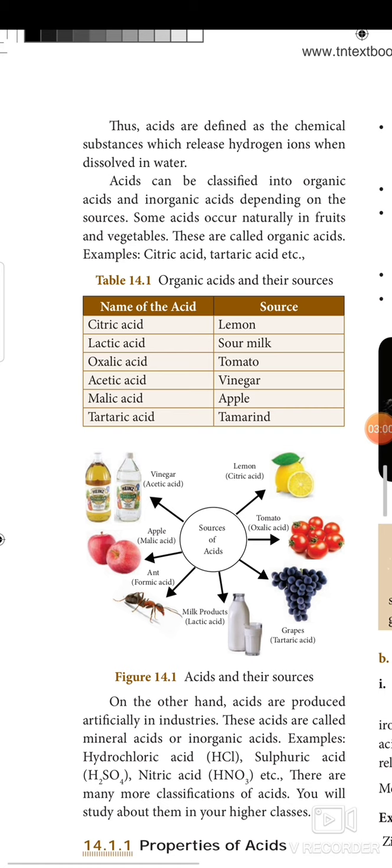Okay. Some acids occur naturally in fruits and vegetables. These are all called organic acids. Citric acid, lemon, it is the source for citric acid. This table 14.1 may be asked in your 2-mark questions, so learn them properly. It will be continued till your 10th standard. Okay. Lactic acid, sour milk. Oxalic acid, tomato. Acetic acid, vinegar. Malic acid, apple. Tartaric acid, tamarind.